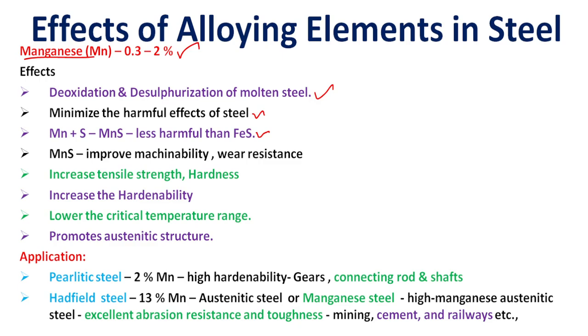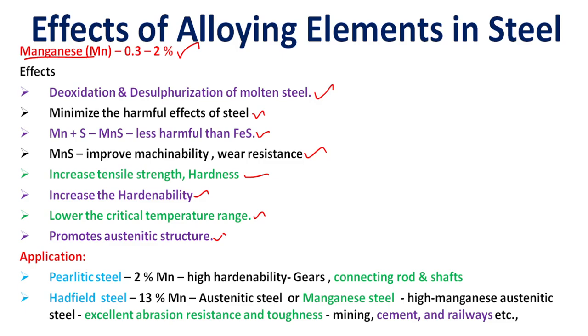So MnS improves the machinability and wear resistance of the material, increases the tensile strength and hardness, increases the hardenability of the steel material, lowers the critical temperature range in steel material, and promotes the austenitic structure in steel material. So manganese application in steel is particularly in pearlitic steel.